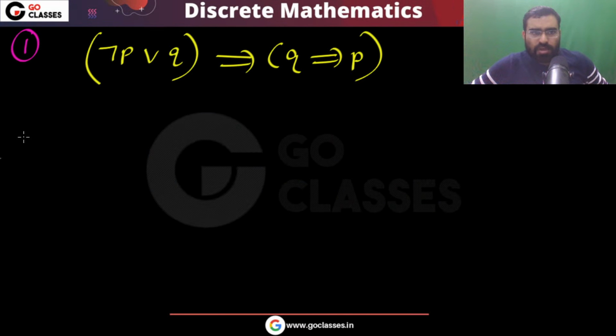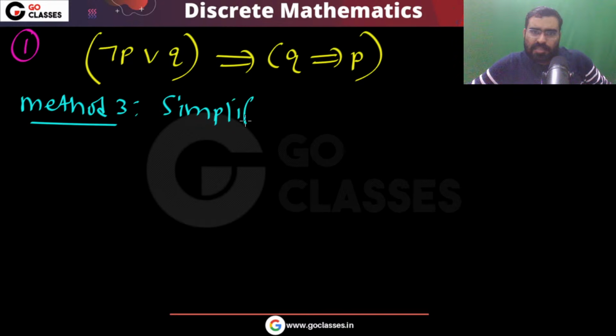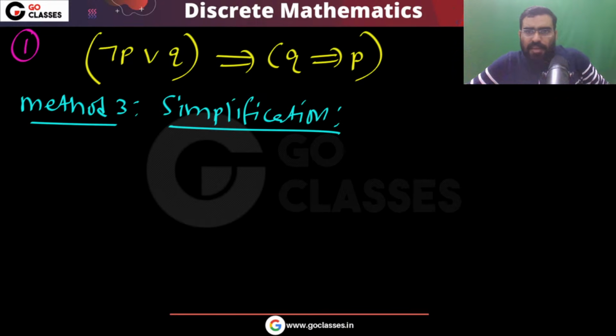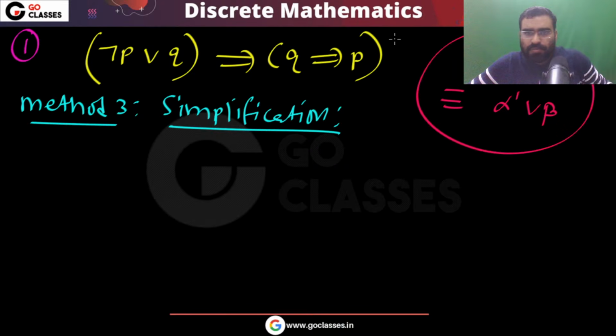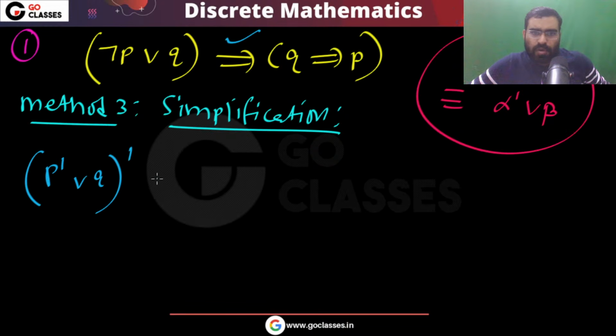Now the same question you can also solve by method 2, by method 3, that is simplification. So let's solve this question by the simplification method. You already know that if alpha implies beta, I can write it alpha dash or beta. Now this is your implication. So I can write it (p dash or q) whole dash, whole negation, or q implies p. This q implies p is nothing but q dash or p.